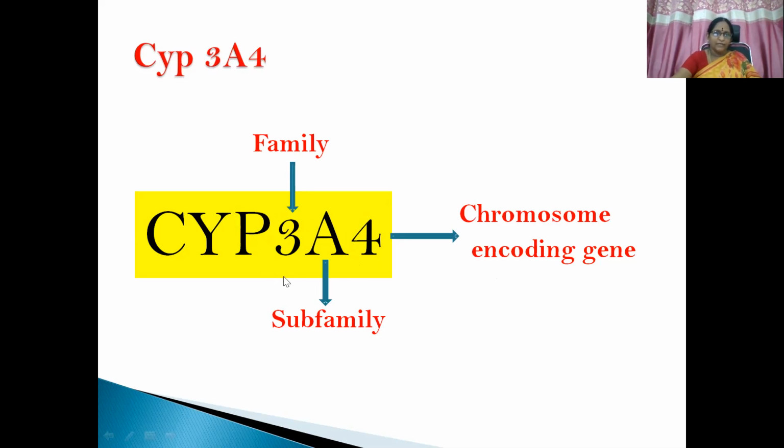So we have 3 families, cytochrome P 1, 2, 3, and we have several subfamilies like A, B, C, D, E, etc. And the gene numbers vary 1, 2, 3, 4, etc. This is the nomenclature of cytochrome P 3A4, or any other cytochrome P variations also.